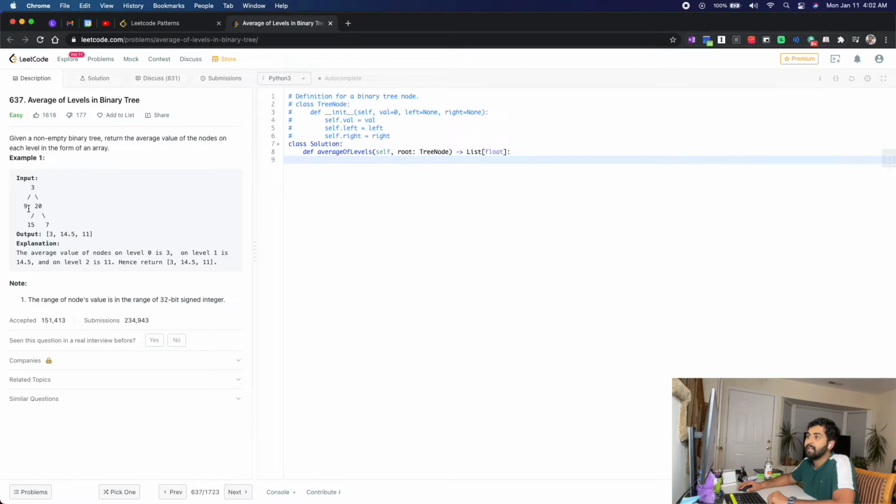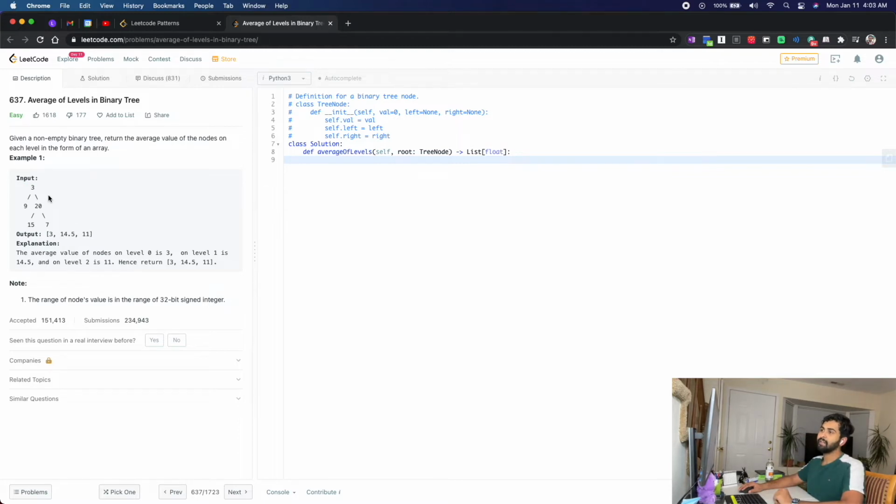And if 9 had two children, like 4 and 5, then it would be 15 plus 7 plus 4 plus 5 by 4, right? That will be how much? 22 plus 9, 31 by 4. That is roughly 7.8 or 7.75 or something. All right, so that's the basic idea. Again, we'll go for a level order traversal and do the averages.